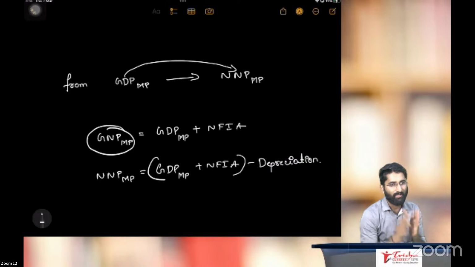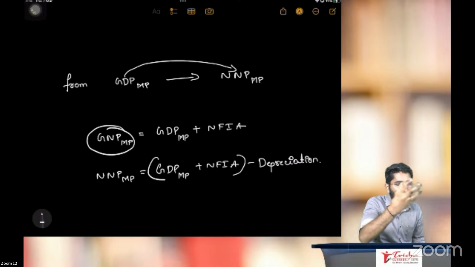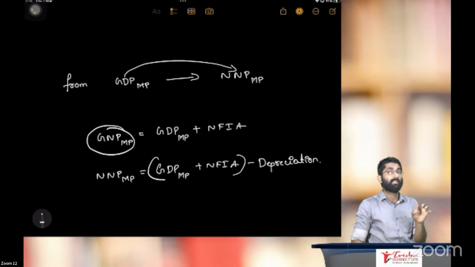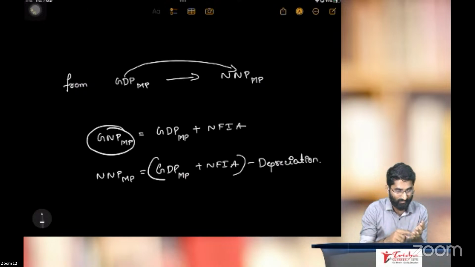If you understand the concept, I am telling you, in the next attempt you will definitely pass. As you go on understanding these points and the logic, you go on getting the answers. This is not descriptive, this is objective, multiple choice questions.